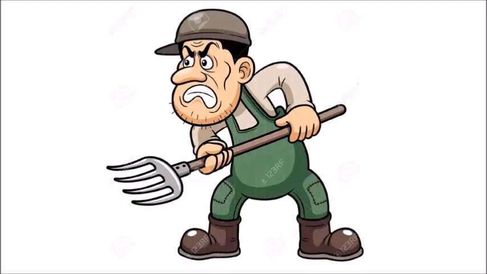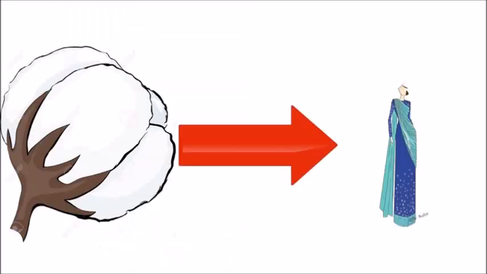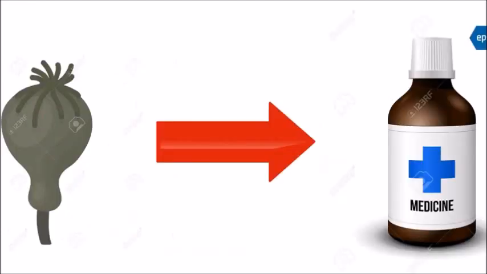Okay, then let's talk about the economy. The economy of ancient India was very active. Most people in ancient India, as in other parts of Asia and Europe at this time, were farmers. In India, farmers mainly grew wheat and rice, and cotton for clothes. They grew opium for medicine too.